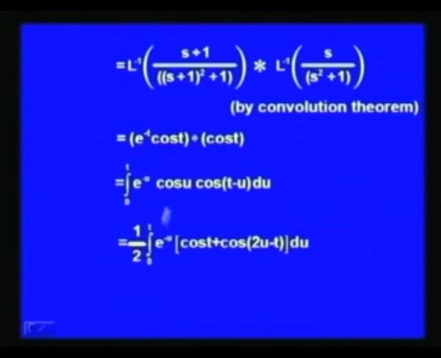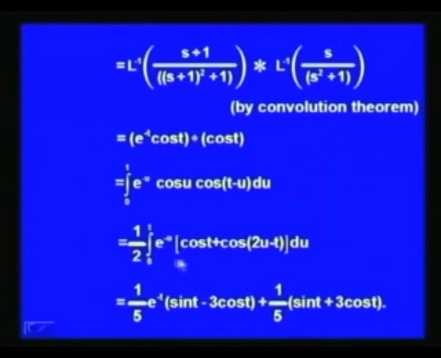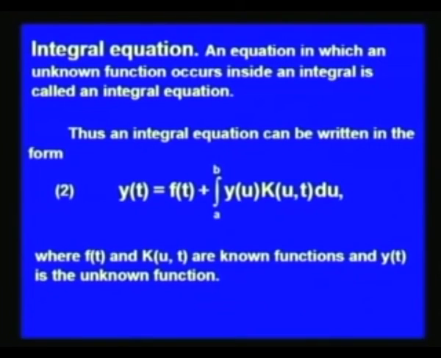So, we are free to choose any function out of these two as f and the other one as g, and this is further equal to half of integral 0 to t e to the power minus u (cos t plus cos (2u minus t)) du, which after integration we get 1 by 5 e to the power minus t (sin t minus 3 cos t) plus 1 by 5 (sin t plus 3 cos t). Now, we shall be applying this convolution theorem to find a solution of an integral equation. Let us see what an integral equation is.